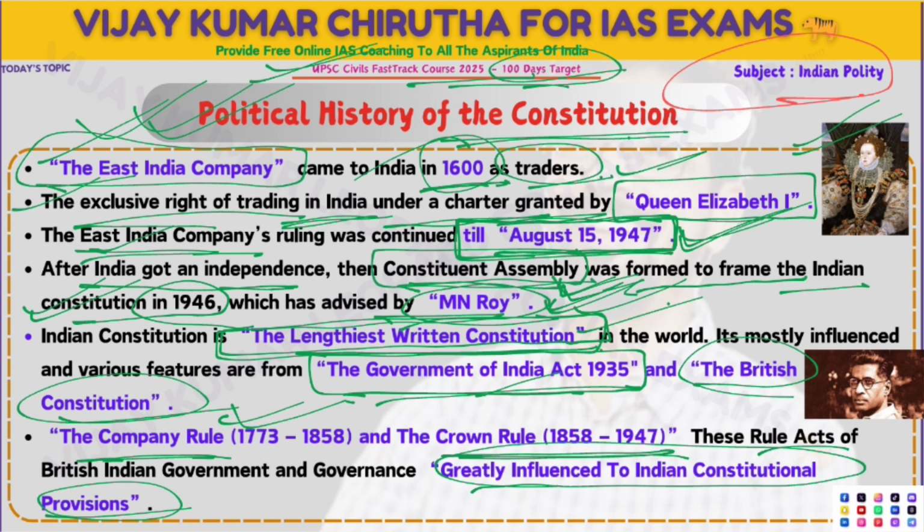In the Constituent Assembly, the framing of the Indian Constitution was advised by M.N. Roy. This is important, M.N. Roy. And the third thing, the Indian Constitution is the lengthiest one, and most of its features are taken from the Government of India Act 1935 and the British Constitution. So keep these three in mind.